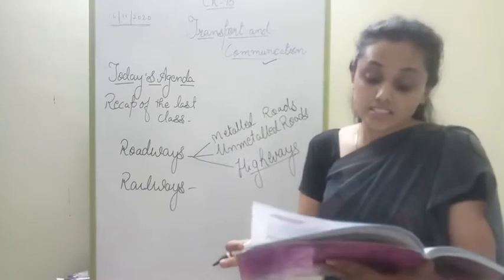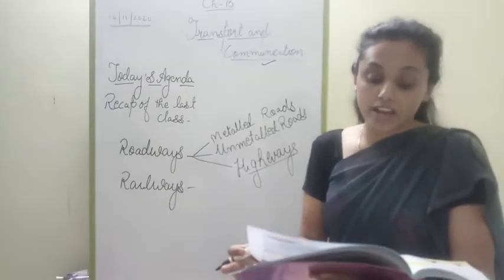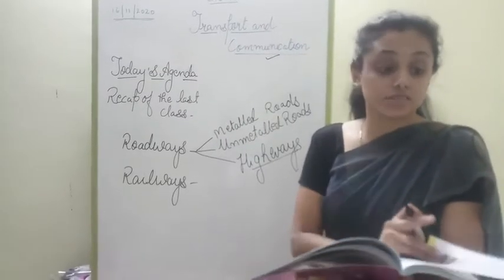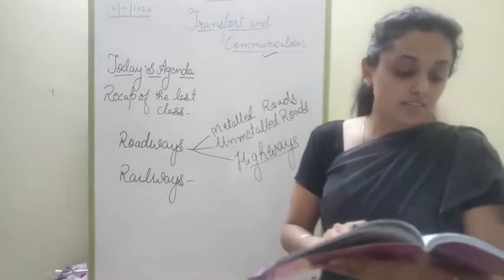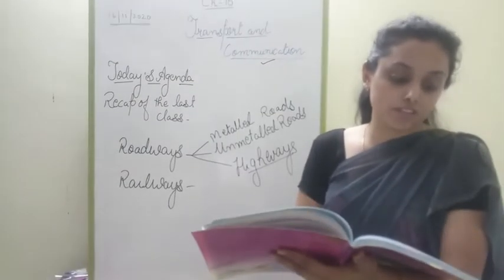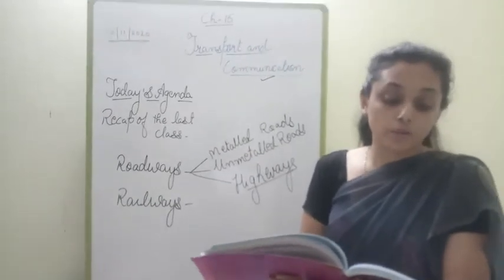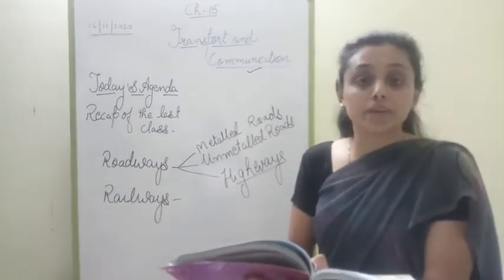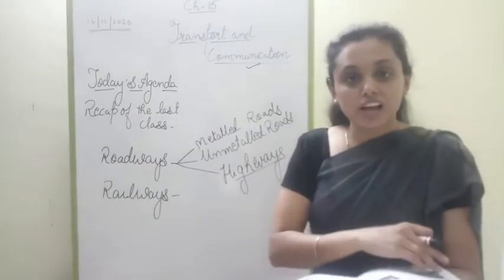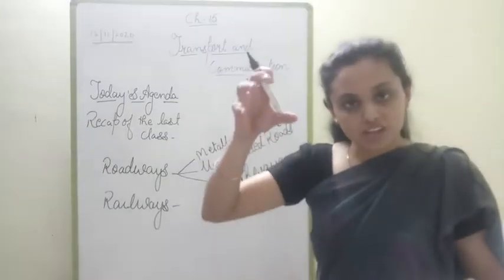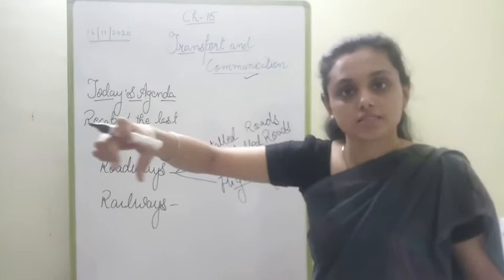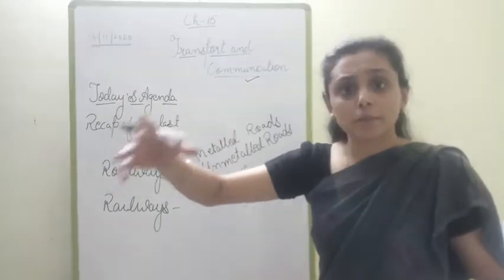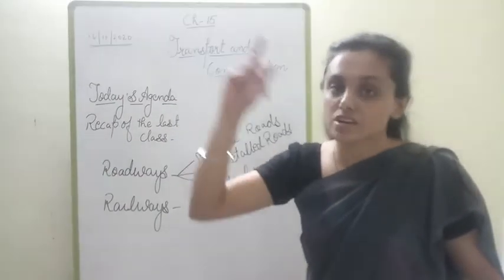National highways connect state capitals, big cities and towns across the country. They are constructed and maintained by the central government. State highways are roads that link important cities, towns and districts within the state and connect them with national highways or highways of neighboring states. See children, national highways, what are they? These are the major highways which pass through all the states, and they come under the jurisdiction of the central government.